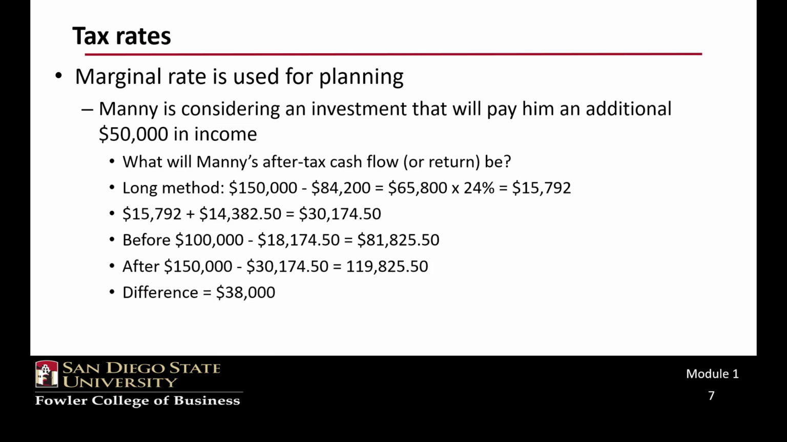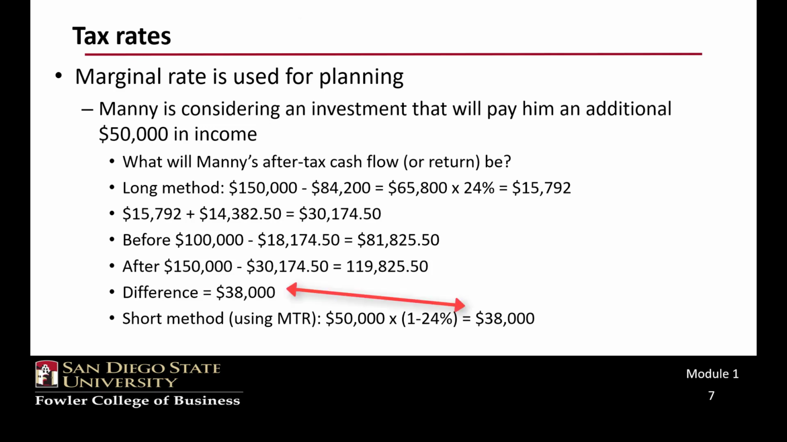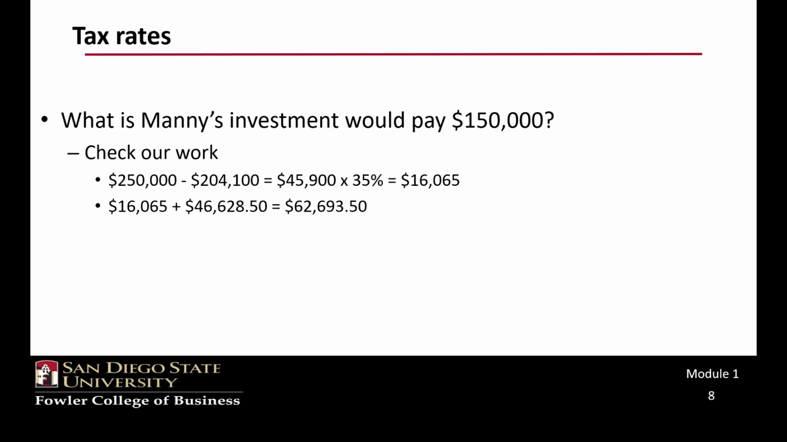We can now compare Manny's old after-tax cash flow with his new after-tax cash flow. And we can see that Manny is $38,000 to the better. Or we can use the shortcut method we covered in a previous video, which says that Manny is in the 24% bracket and thus his next dollar of income will be taxed at 24%. If we invoke our well-known formula of after tax equals pre-tax times 1 minus the tax rate, we get, voila, the same 38,000. Now is when we say, I love the marginal tax rate. Of course, this method has limitations.